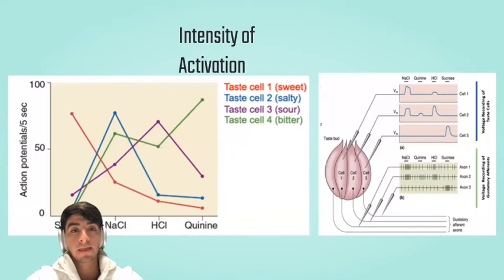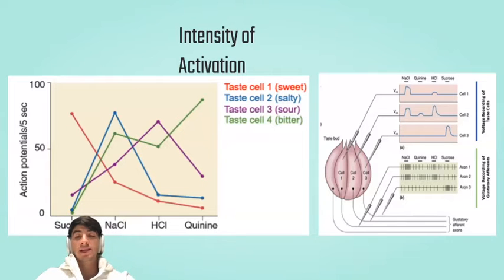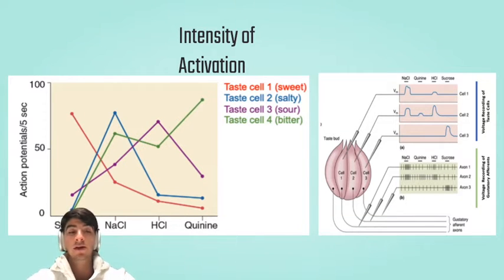It's quite fascinating. So now, once we get to the primary gustatory cortex, we want to talk about the intensity of this activation and of this perception in particular. So over here to the right, we have a diagram that reveals that it's quite a simple property, but it's hard to study. What it's revealing is that the more you have of a substance, the more the neuron is activated and the more you get of that perception. And that is what research has shown. The more salt that's in your food, the more the salt receptor is going to be activated, the stronger the intensity of the neuronal impulse, and the stronger the perception of salt.